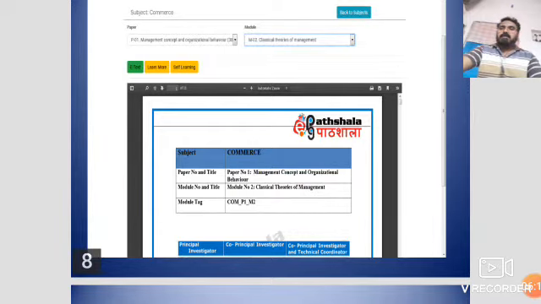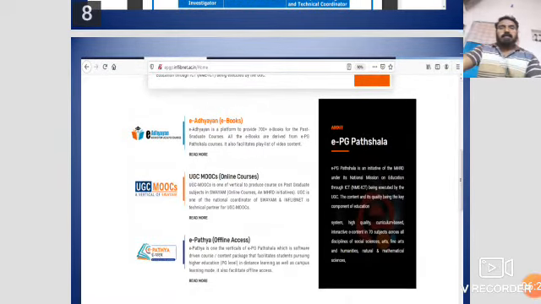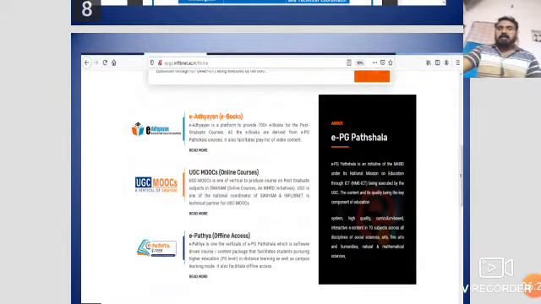The next slide is slide number 9. What are the other facilities available? e-Adhyayan is a platform that provides 700 plus e-books for PG courses, and UGC MOOCs courses. You know the Swayam and Swayam Prabha online courses. And another one is e-PG Pathshala, one of the verticals for postgraduates, which is a software-driven course and content package.